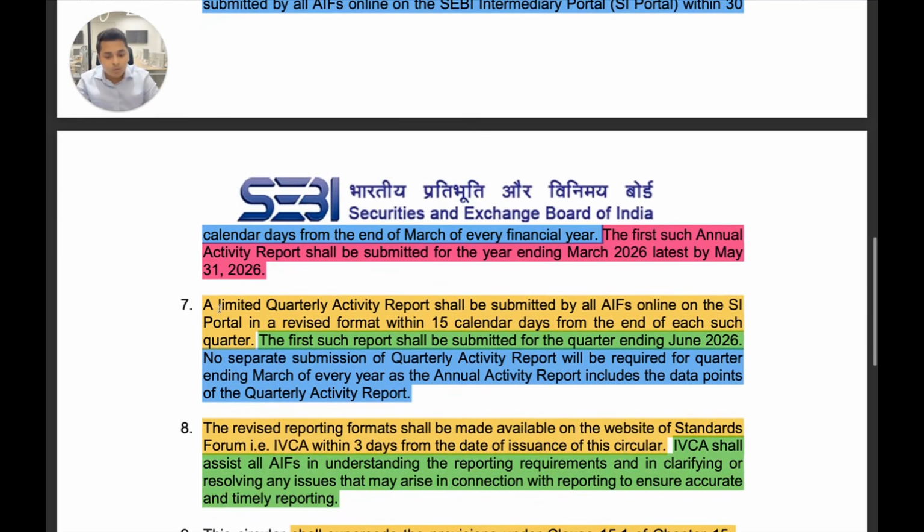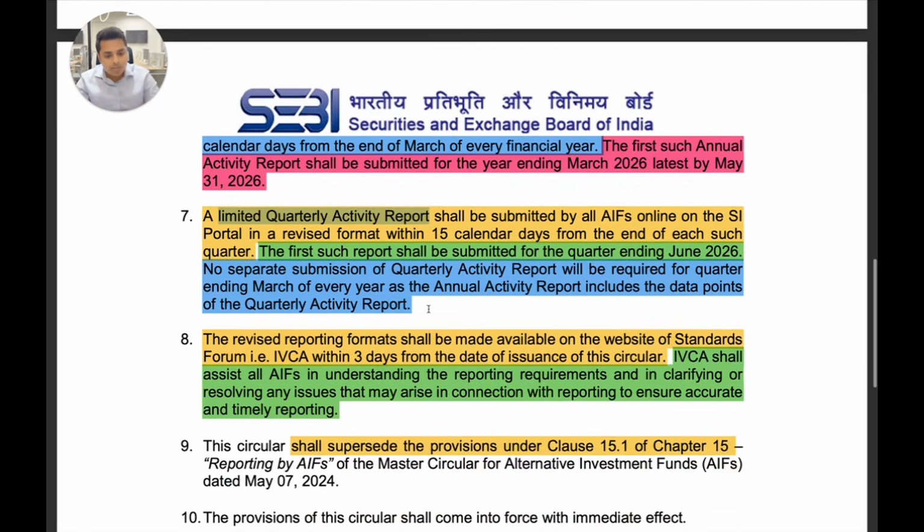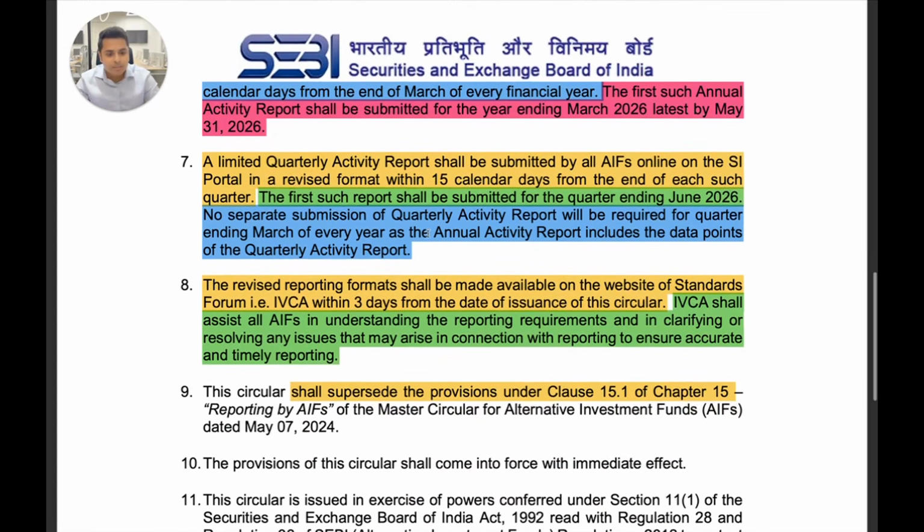Now, a limited quarterly activity report. So the quarterly activity report still hasn't gone away. A limited quarterly activity report shall be submitted by all AIFs online on the SI portal in a revised format within 15 calendar days from the end of each such quarter. So the first such report, the limited quarterly activity report, will now be submitted for the quarter ending June 2026.